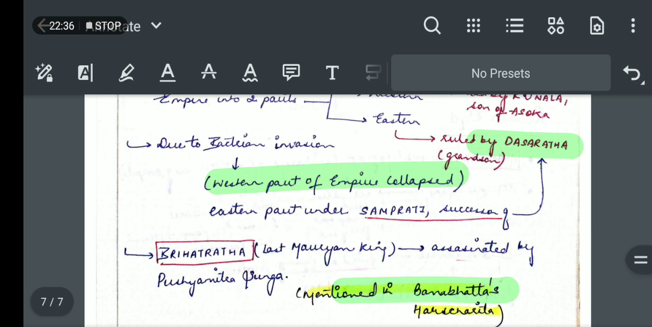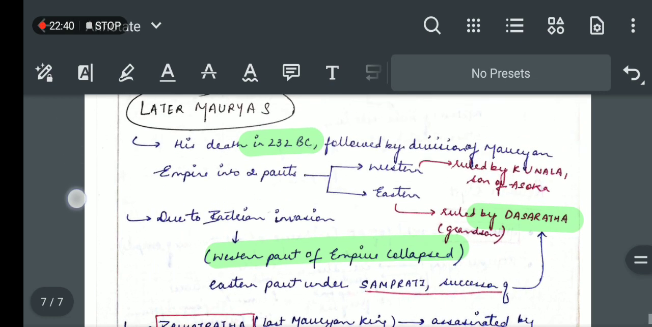So in the next video we'll be doing the Mauryan administration. We did the political history of the Mauryas today.